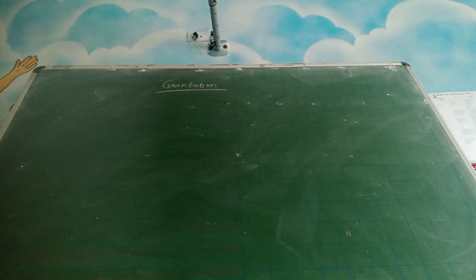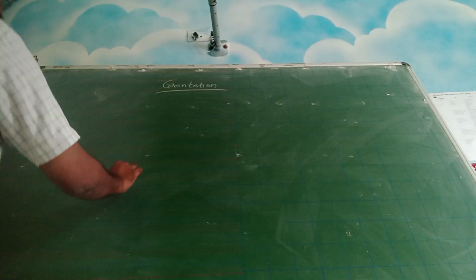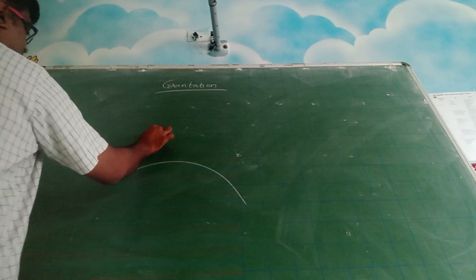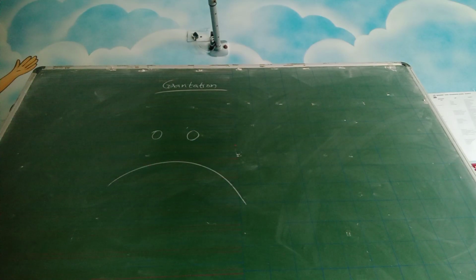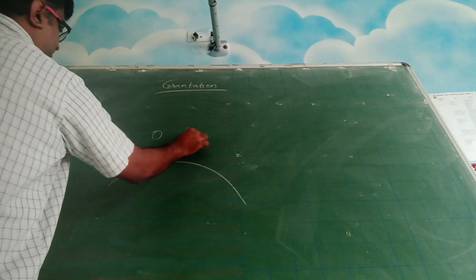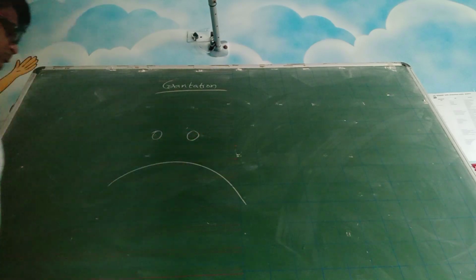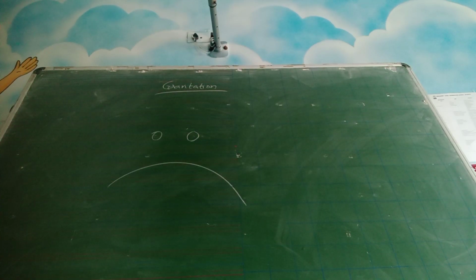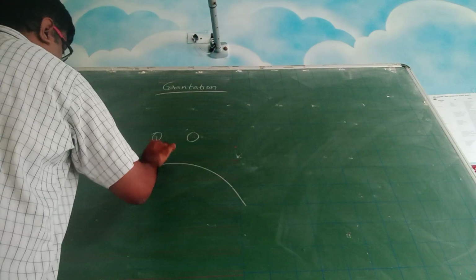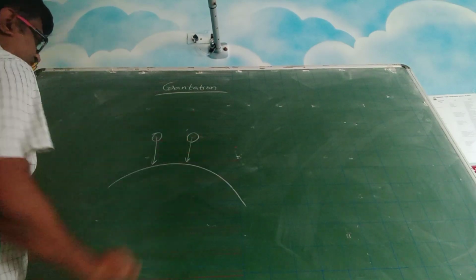Now, this is your Earth. There are two objects like this. Obviously, there is a gravitational force between these two, and there is a gravitational force between each of them and the Earth. So what will happen if you release those two balls? The balls will fall down towards the Earth.